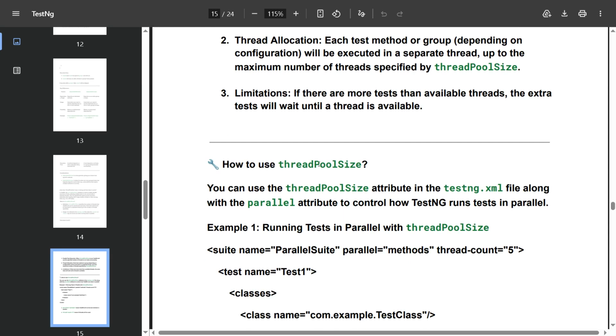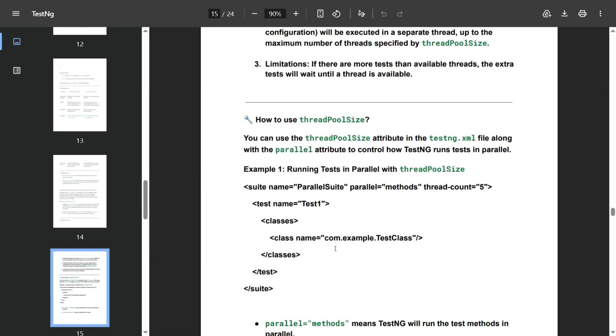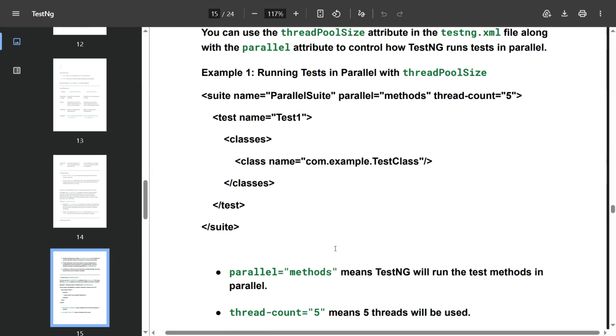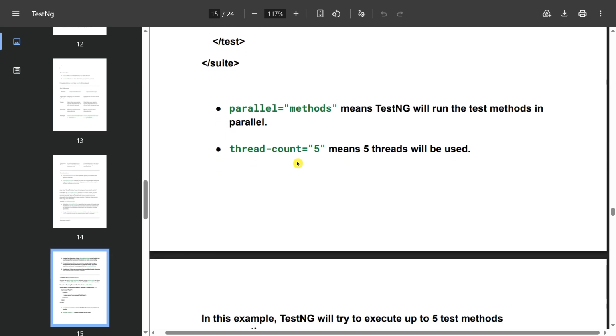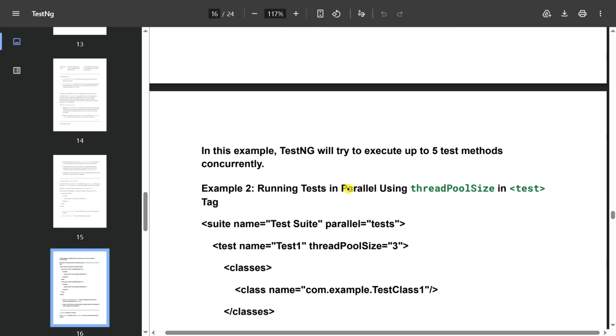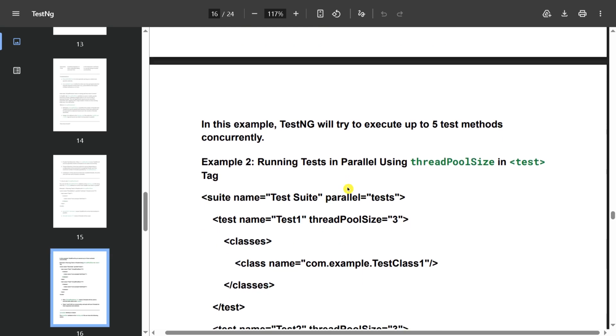How to use thread pool size? You can use the thread pool size attribute in the testng.xml file along with the parallel attribute to control how TestNG runs tests in parallel. You can see the example. Parallel equal to methods means TestNG will run the tests based on methods in parallel. Thread count equal to 5 means 5 threads will be used. In the example, TestNG will try to execute up to 5 test methods concurrently.